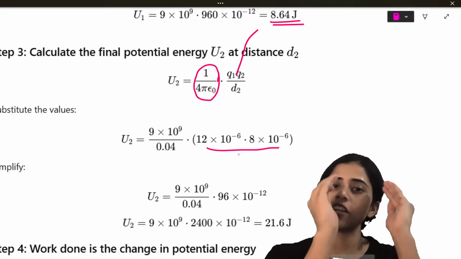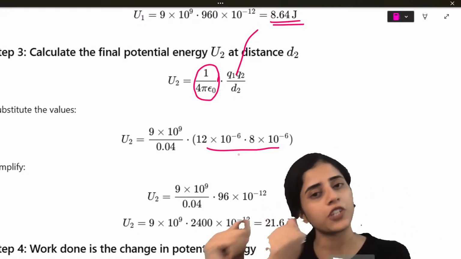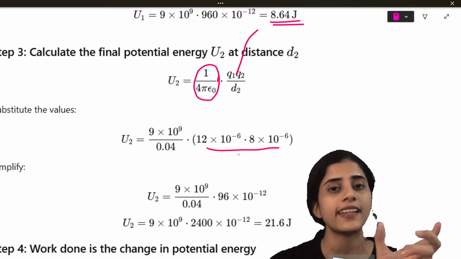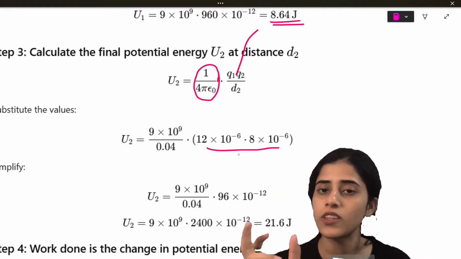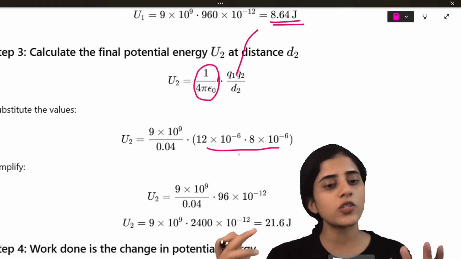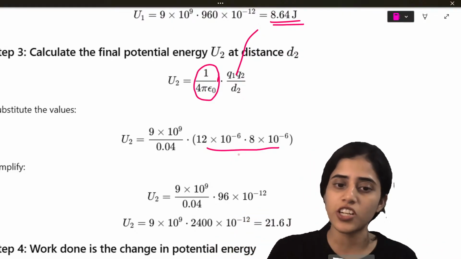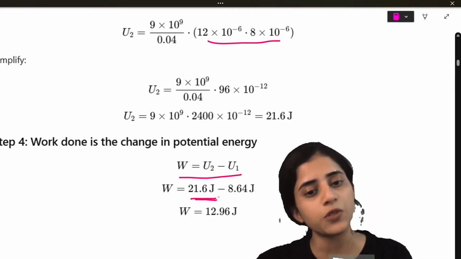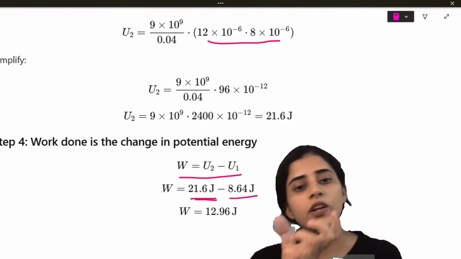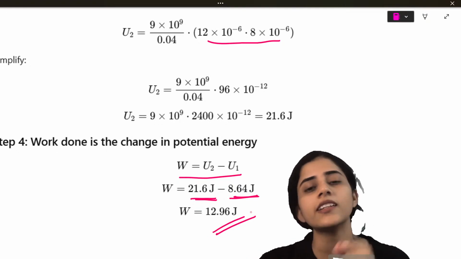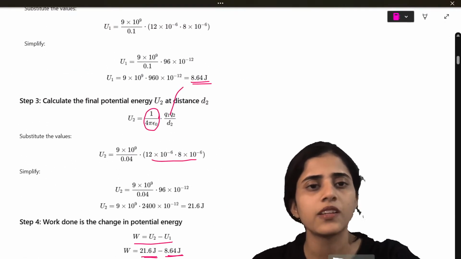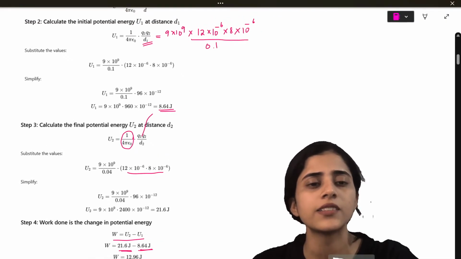Now I have the potential energy initially, potential energy after some time. I have the potential energy when the charges are 10 centimeters apart, potential energy when the charges are 4 centimeters apart. Now what is work done? Work done is the change in potential energy. So work done is U2 minus U1, the change in potential energy when it was 10, when it was 4. So you will get 12.96. This is also a simple question if you understand.